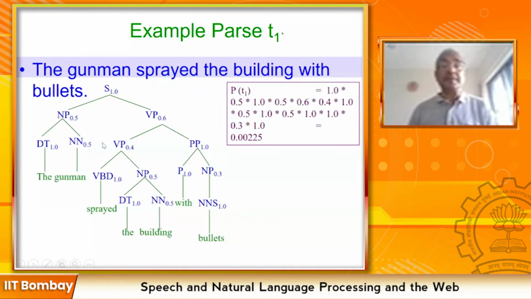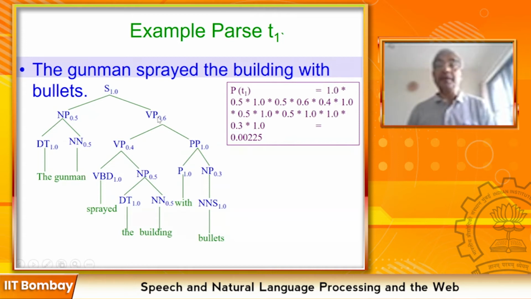So the probability of this parse tree, which is structurally different from the other parse tree, is computed this way. Probability of T1, this tree, is 1.0. Why 1.0? S goes to NP VP has probability 1.0. Now multiplied by 0.5, because NP goes to DT NN, which has 50% probability. Multiplied by DT going to the, whose probability is 1.0. Multiplied by 0.5, because NN goes to gunman with probability 0.5.